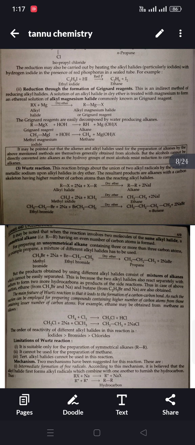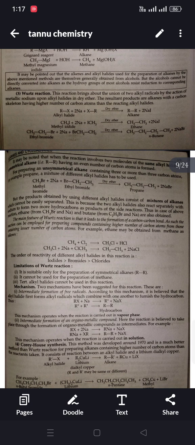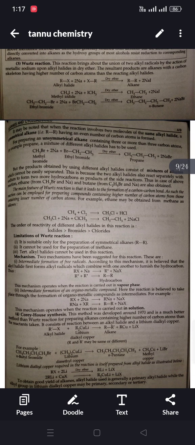Methyl iodide, that is CH3I, plus sodium plus CH3I in the presence of dry ether is converted into ethane, CH3-CH3, plus 2NaI. It may be noted that when the reaction involves two molecules of the same alkyl halide, a symmetrical alkane having an even number of carbon atoms is formed.